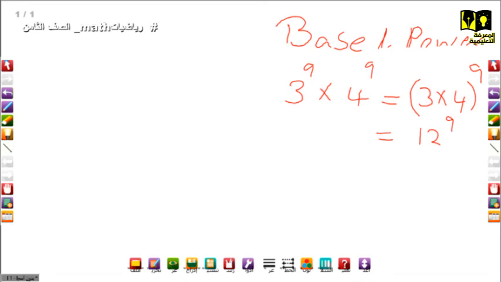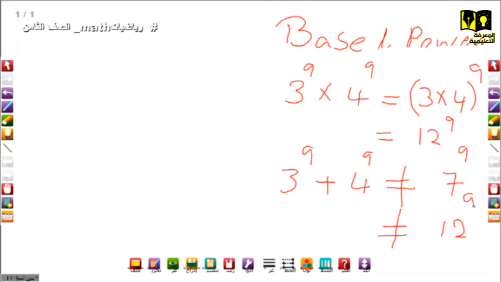But if it is addition, it's not correct. So if you write 3 to the power 9 plus 4 to the power 9, this is not equal to 7 to the power 9 or to 12 to the power 9. This is totally different. Okay? So here about multiplication.